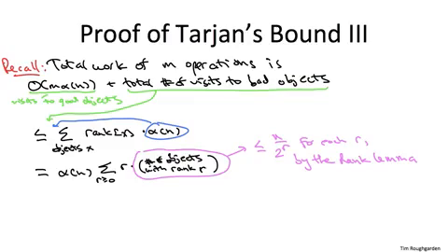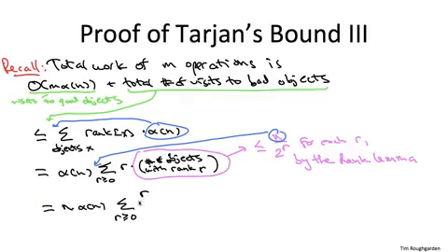So this factor of n is independent of the rank r, so let me pull that out in front of the sum. And when the dust settles, we get n times the inverse Ackermann function of n times the sum over non-negative integers r of r divided by 2 to the r. So we've seen this kind of sum without the r in the numerator, just a geometric sum 1 over 2 to the r. We know that's bounded by a constant. And more generally, throwing an r in the numerator, well, that's no match for this exponentially decreasing denominator. So this sum still evaluates to a universal constant. I'll let you check that in the privacy of your own home.